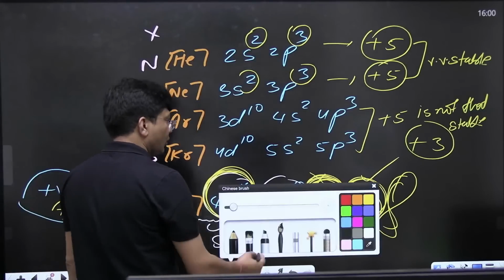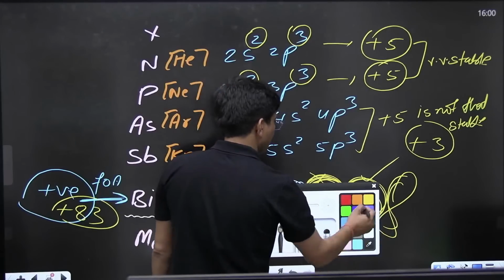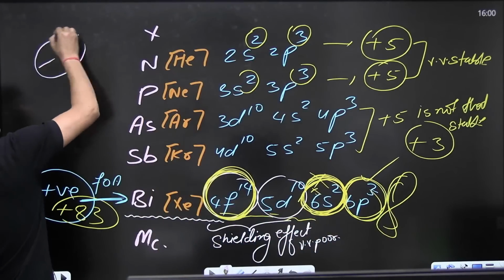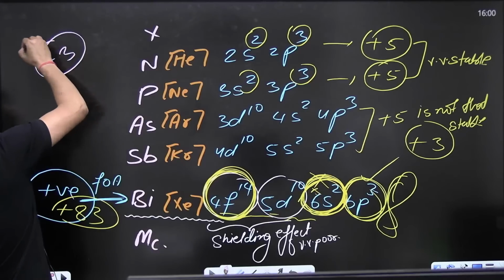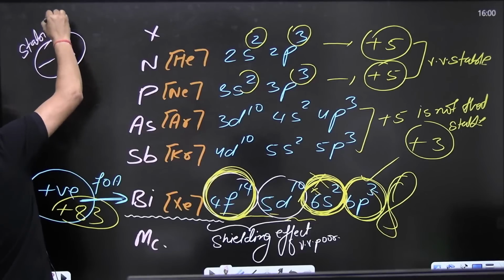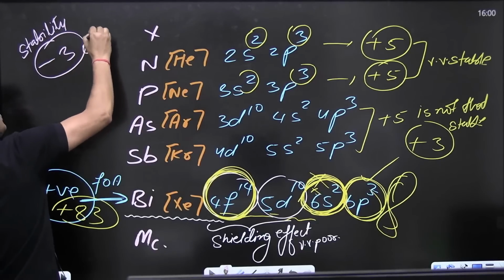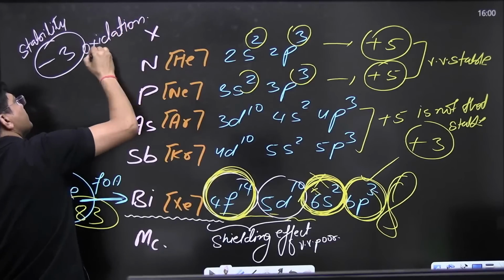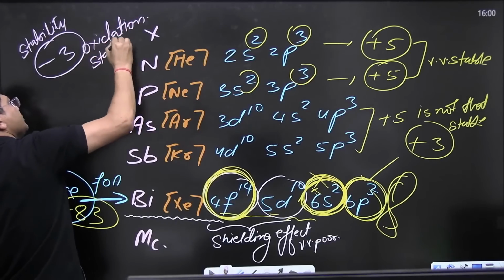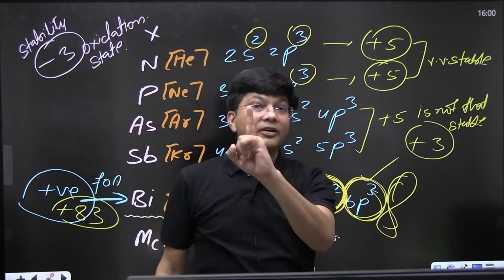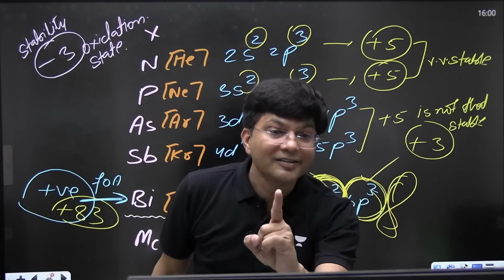That stability of -3 oxidation state, do let me know in the chat section. Stability of -3 oxidation state will increase or decrease? So the answer is that it decreases.